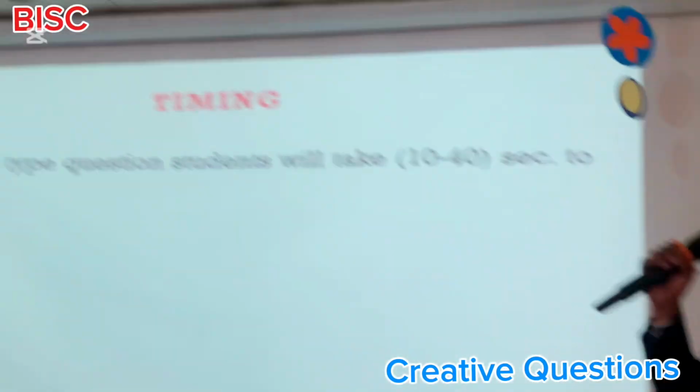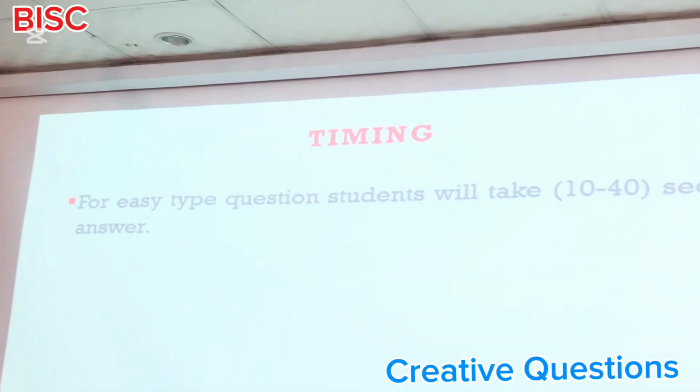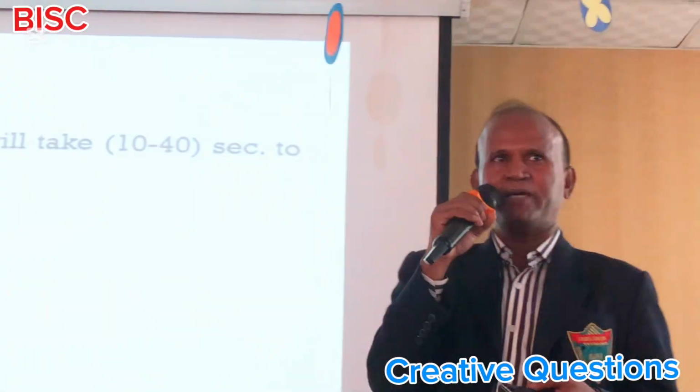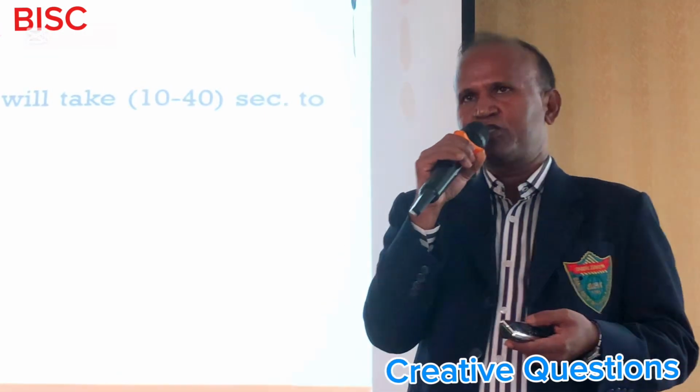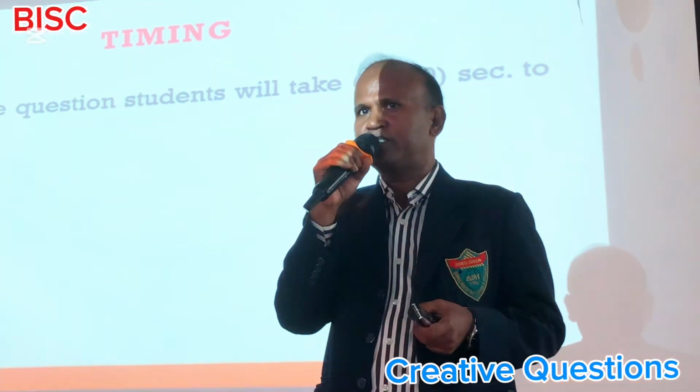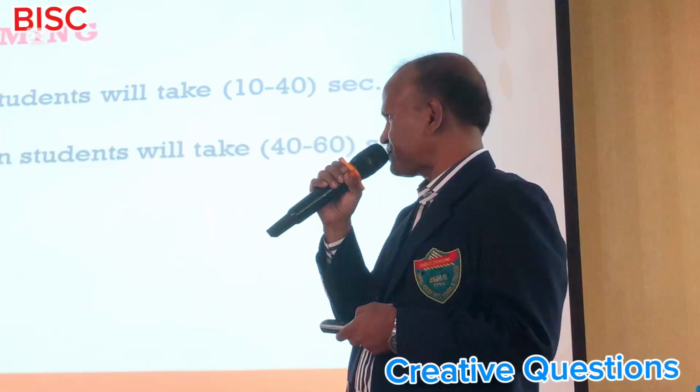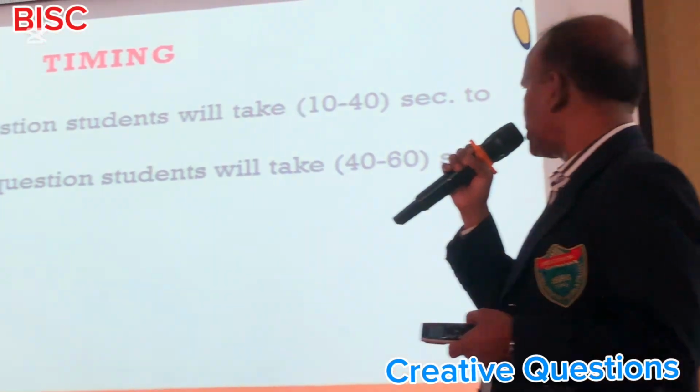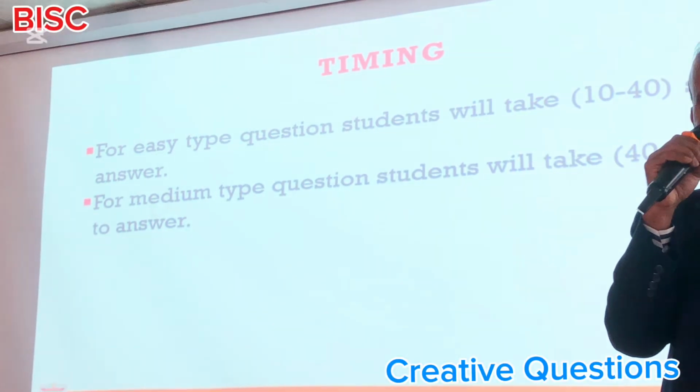And the chart is like this: for an easy type question, students will take, as I already told, 10 to 40 seconds. Mostly it is a knowledge-based question, and students can see the question, know the answer and immediately fill up the circle. So they will not take less than 10 seconds or more than 40 seconds to fill up the circle. For medium type questions, students will take 40 to 60 seconds to answer.